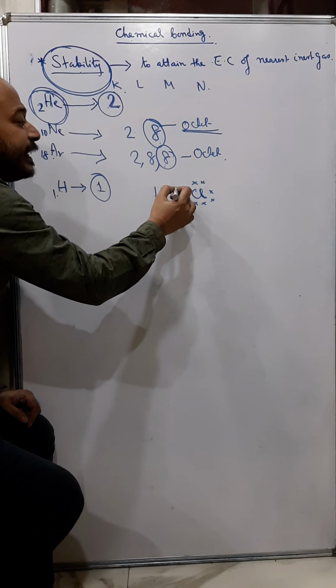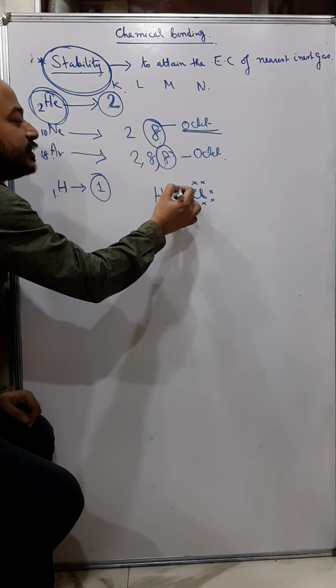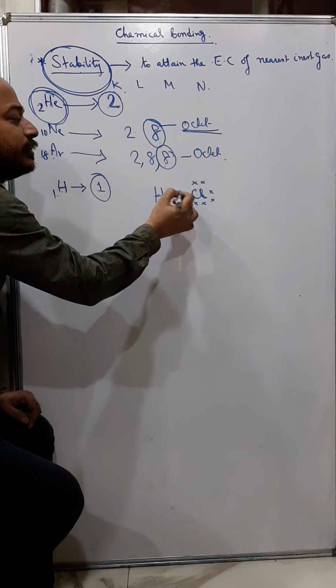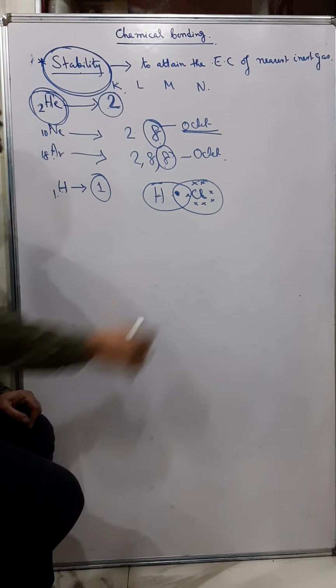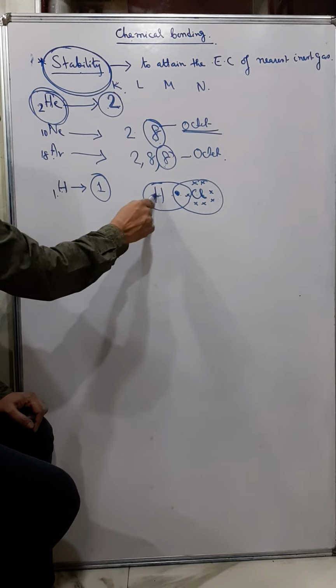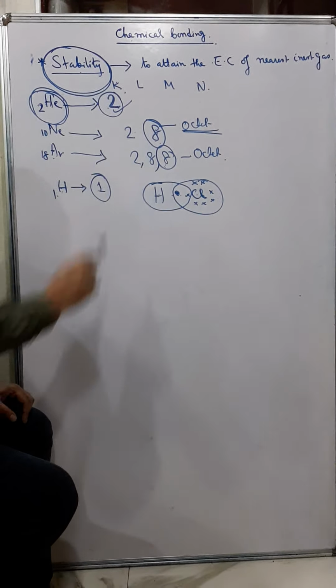So in case of HCl, hydrogen shares its 1 electron and chlorine shares 1 electron, and they do a mutual sharing, and therefore hydrogen becomes stable and chlorine also becomes stable, but hydrogen becomes stable by duplet arrangement and chlorine becomes stable by octet arrangement.